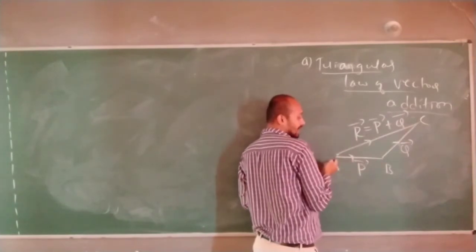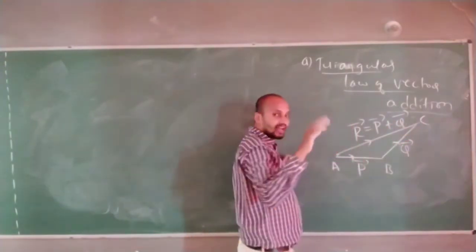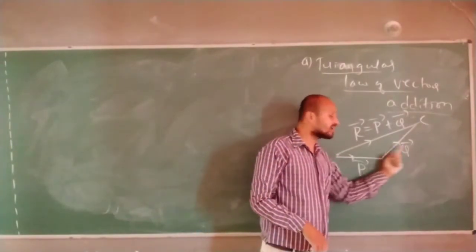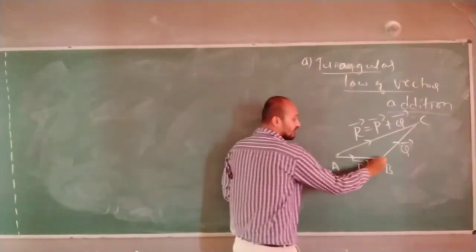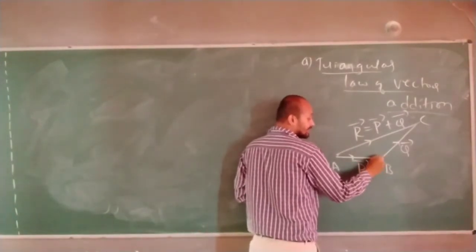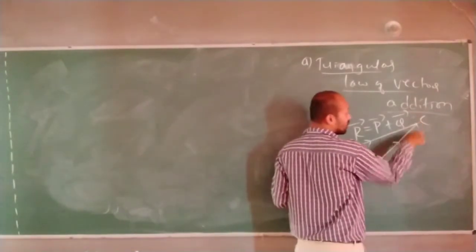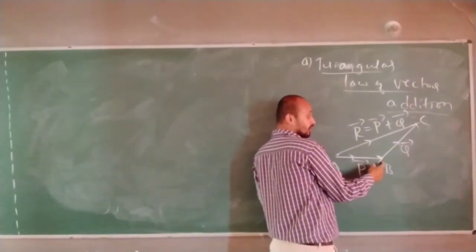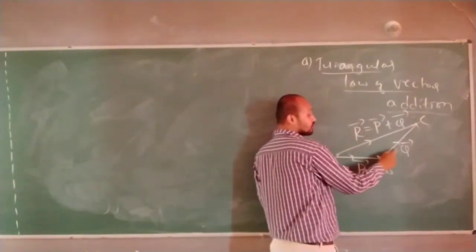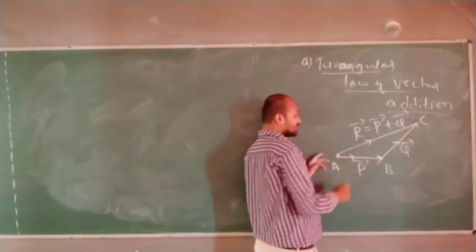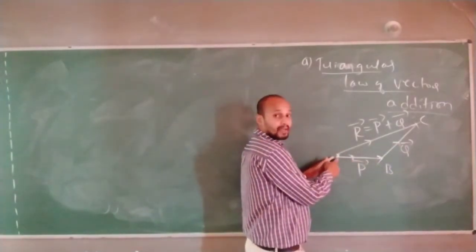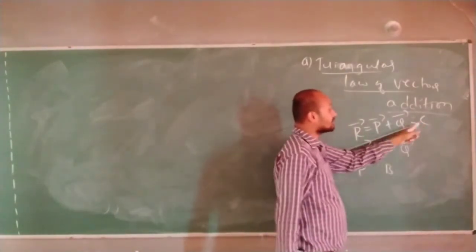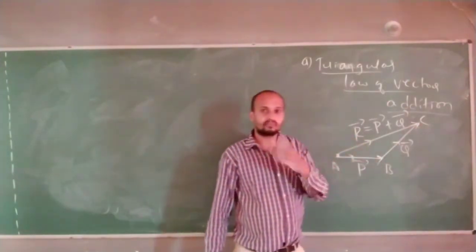The order of the triangle has to be like this, but the third side is in opposite direction. So once again I repeat, if two sides of the triangle represent two vectors in the same order. Same order means the head of vector P coincides with the tail of vector Q. At that time the sum of these two vectors will be the vector which has its tail at the tail of vector P and its head at the head of vector Q. That is what I am trying to say.